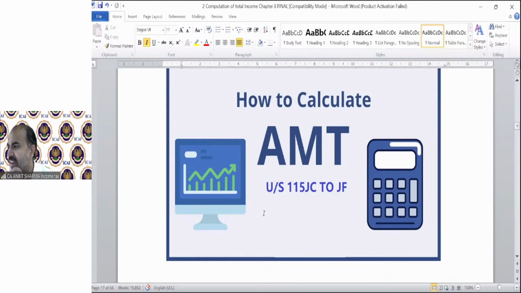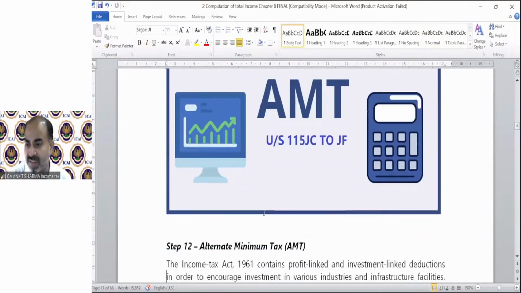Golti Anil is asking, sir, from total income, there will be a 100% question, right? What does that mean? I don't understand. What do you want to ask, Anil? If you are asking whether there will be a question in your examination out of this chapter, then I can assure you, yes, there will be a question out of this chapter. That is 100% sure. But if you are asking something else, then I have answered you.